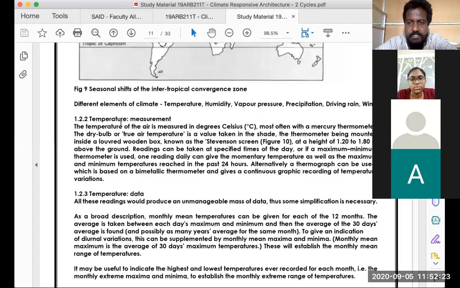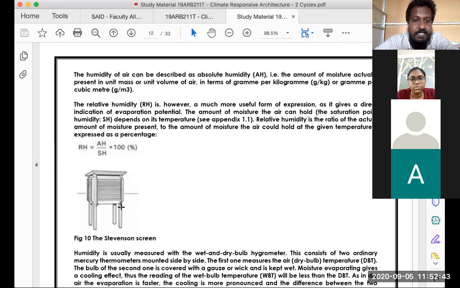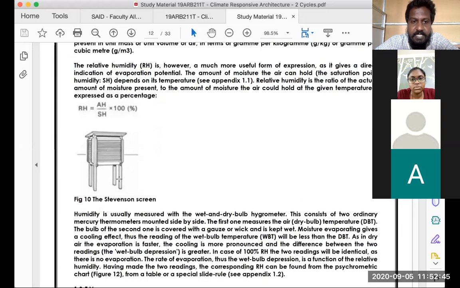Temperature, you are all sure of what temperature does. We have a daily maximum temperature and a minimum temperature. Normally temperature is measured using a dry bulb thermometer, a mercury thermometer, for technical measurement. It is kept in a box like this, called a Stevenson screen box.